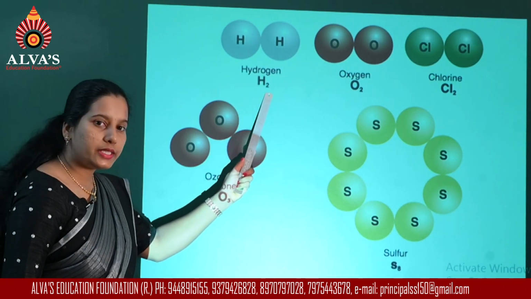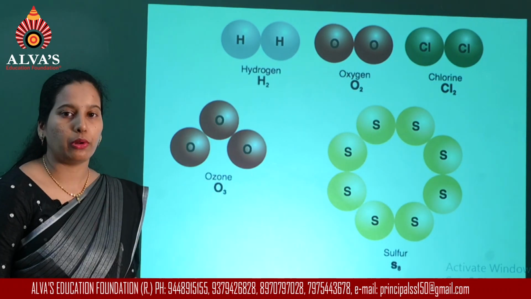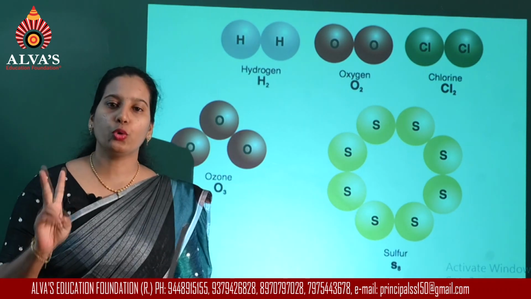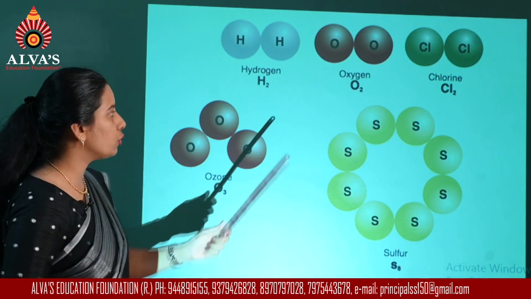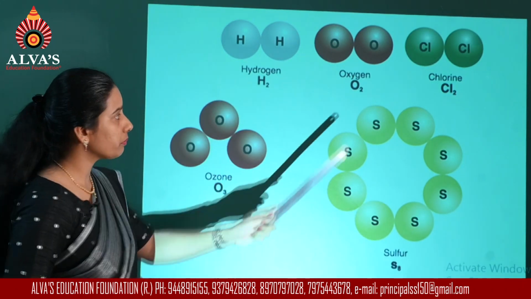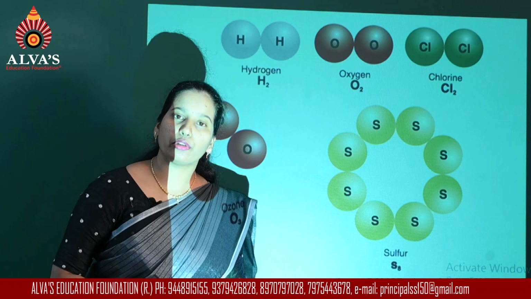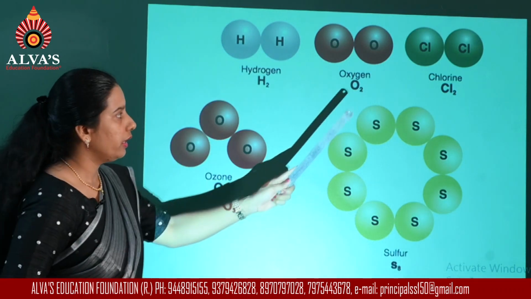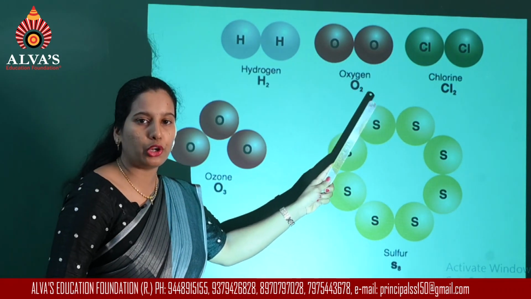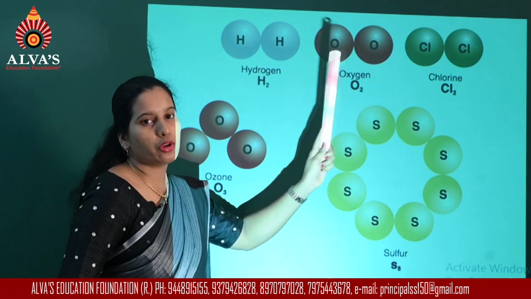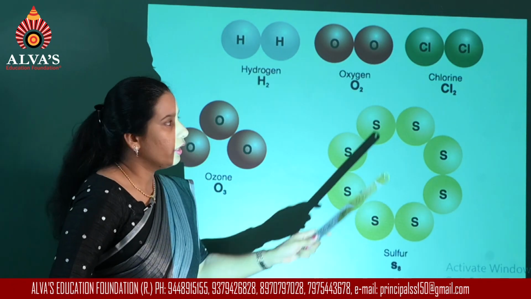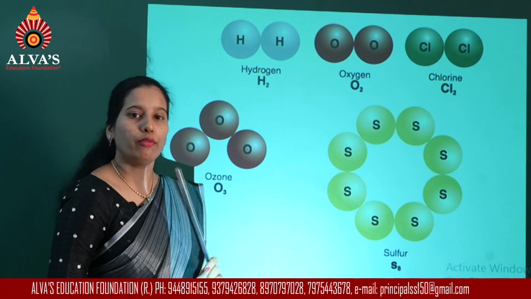Now, this is a diatomic molecule. Diatomic means two atoms are combined to give a single molecule. Oxygen molecule is also diatomic. In the formation of the oxygen molecule, two atoms of oxygen combine to form a molecule of oxygen.